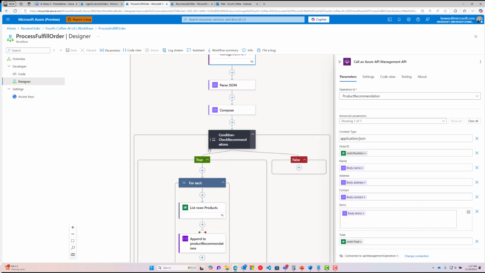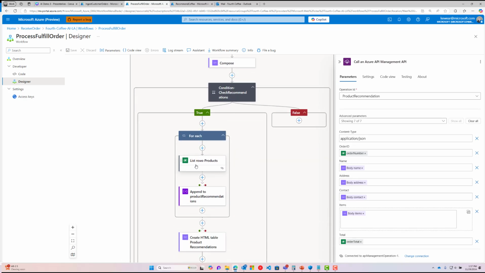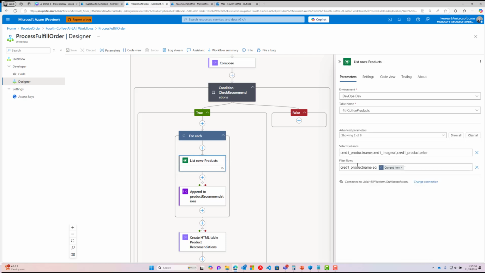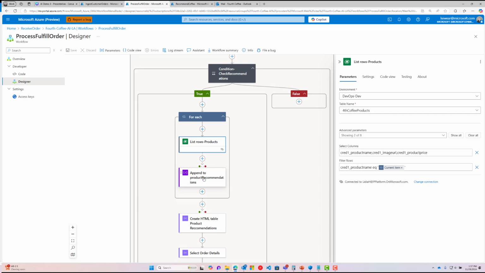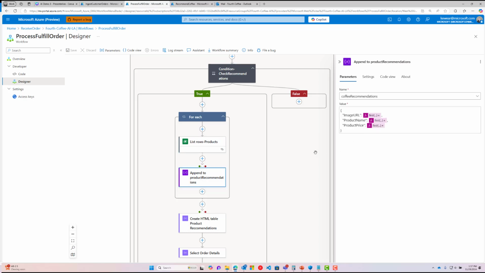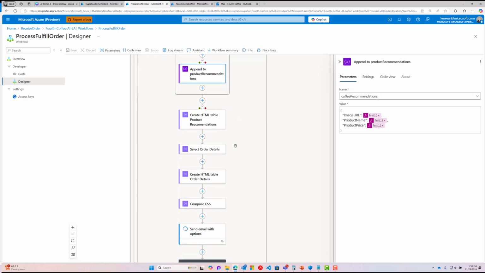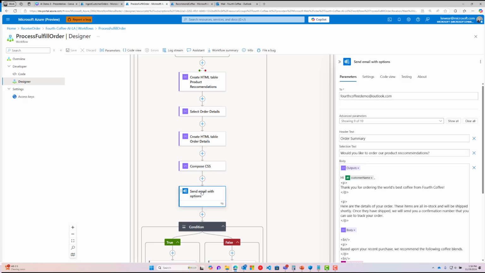Now here we're going to do some enrichment. We're going to check those recommendations. For each of the recommendations, we're just going to do a query against our product catalog, based upon the name that was returned from the recommendation. And then we're going to append some information. This is where we're going to get that image URL, the product name, and the product price. We'll construct an HTML table, and then we'll send that as an email. And that was the email that I just showed you previously.